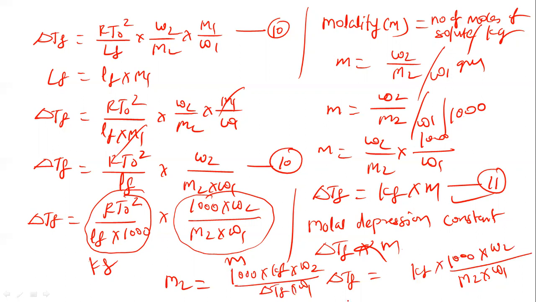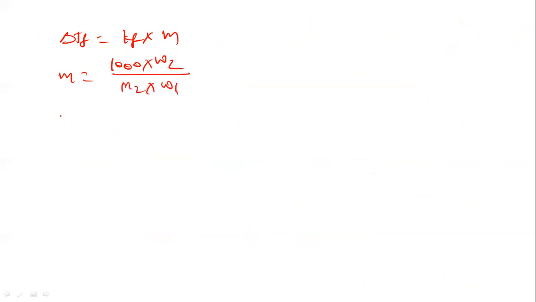Let us write here equation 12, which can be obtained like this. Delta TF is equal to KF into molality. So we substitute molality here. Molality is equal to 1000 into W2 divided by M2 into W1, according to the definition of molality.